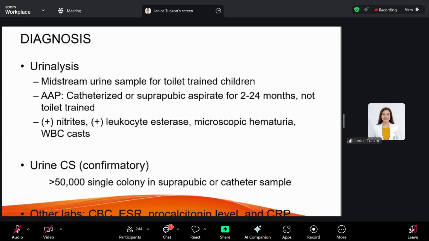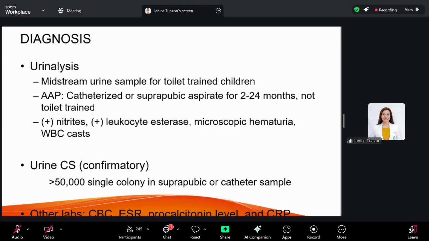Okay, so how do we diagnose? Urinalysis is actually adequate. If you have clinical signs and symptoms of your urinary tract infection, you have to confirm it with urinalysis. And a midstream sample is actually adequate for toilet-trained children. According to the American Pediatrics, catheterized or suprapubic aspirate for 2 to 24 months is recommended for those who are not toilet-trained. So what do you look for in the urinalysis? You have to look for the presence of nitrites, presence of leukocyte esterase, microscopic hematuria, or WBC tests.